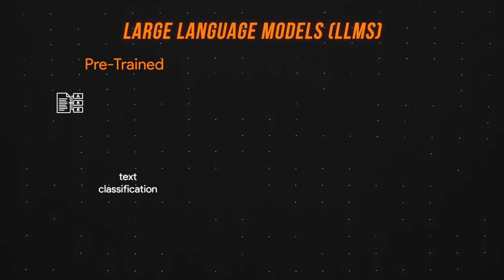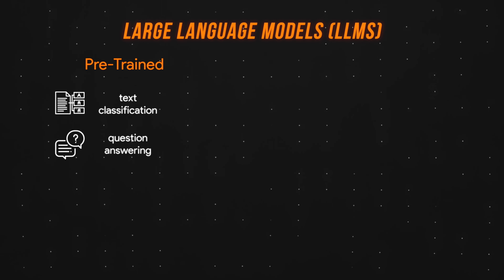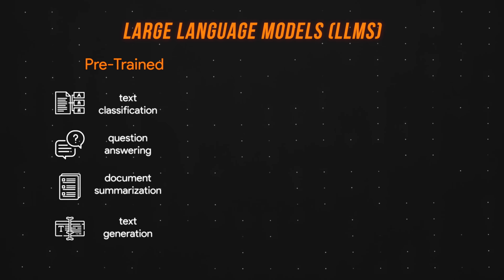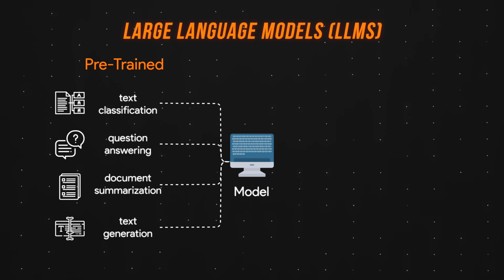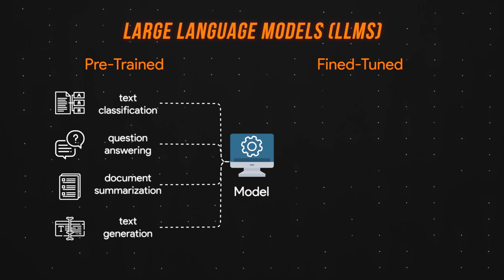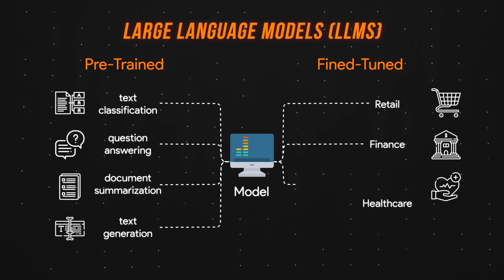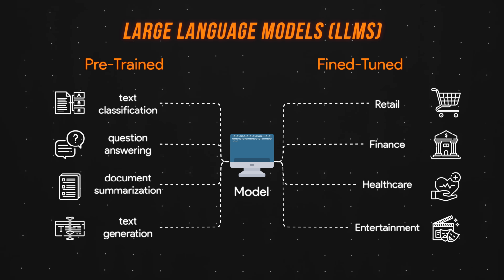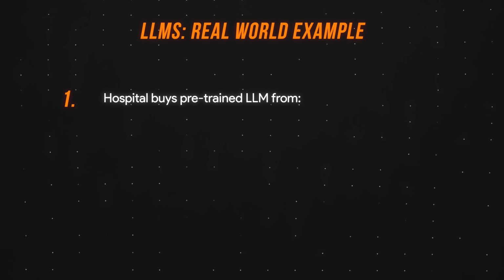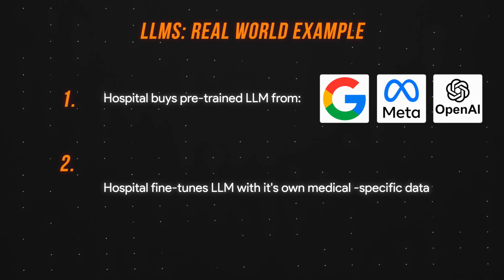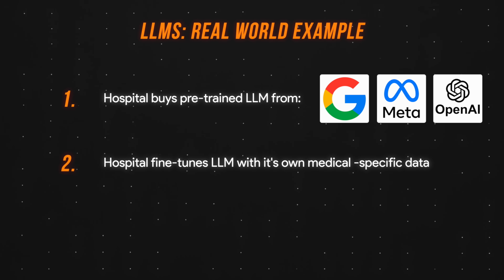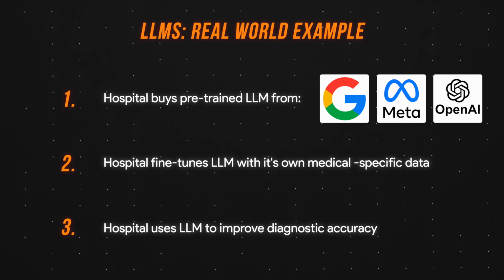A similar idea applies to large language models. They're first pre-trained to solve common language problems like text classification, question answering, document summarization, and text generation. Then, using smaller industry-specific datasets, these LLMs are fine-tuned to solve specific problems in retail, finance, healthcare, entertainment, and other fields. In the real world, this might mean a hospital uses a pre-trained large language model from one of the big tech companies and fine-tunes that model with its own first-party medical data to improve diagnostic accuracy from x-rays and other medical tests.